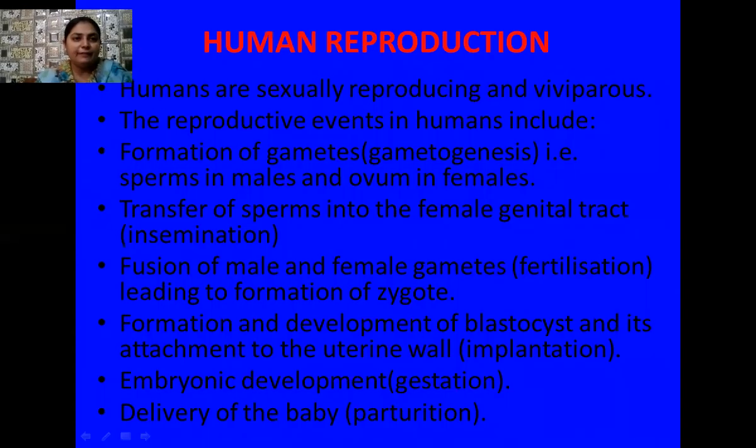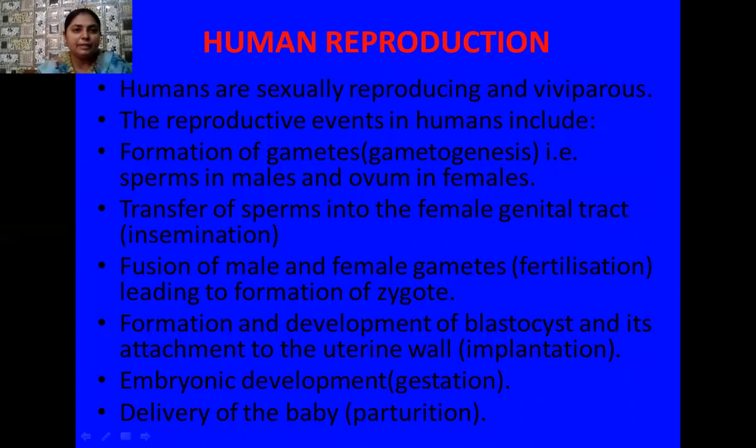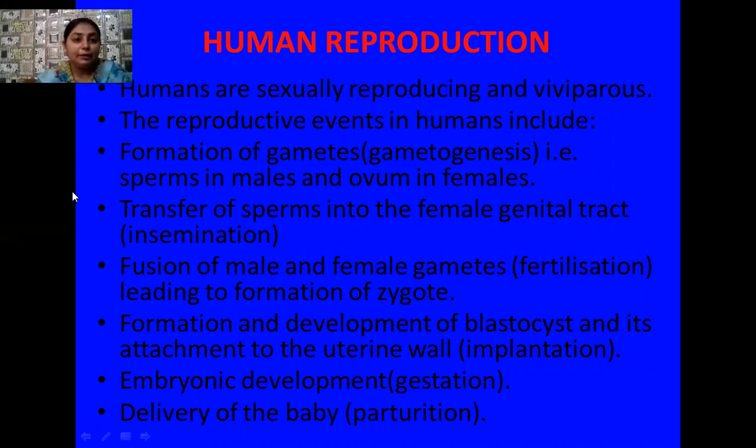Okay, students, what we have studied in the introductory part of this chapter is that humans are sexually reproducing. All of you know very well. And they are viviparous. That means they give birth to their young ones or offspring. And what are the various events of their reproductive system?